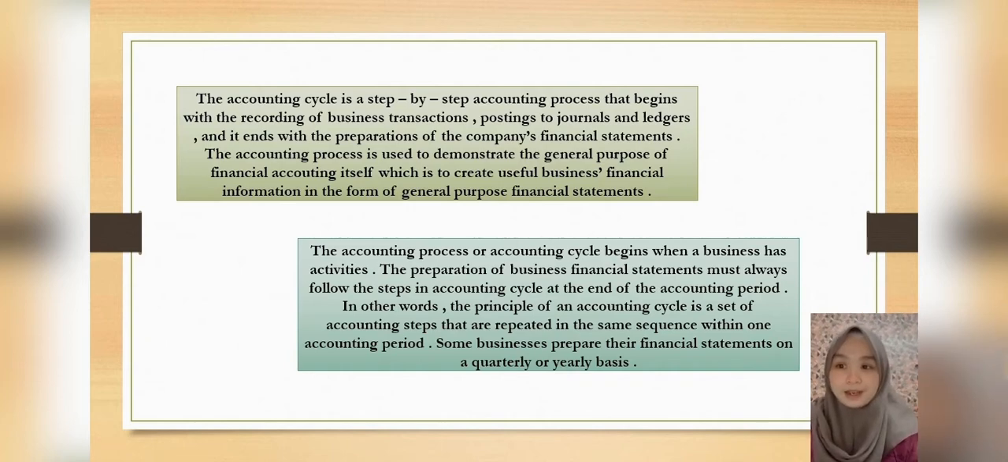The accounting process or accounting cycle begins when a business has activities. The preparation of business financial statements must always follow the steps in the accounting cycle at the end of the accounting period. In other words, the principle of an accounting cycle is a set of accounting steps that are repeated in the same sequence within one accounting period. Some businesses prepare their financial statements on a quarterly or yearly basis.